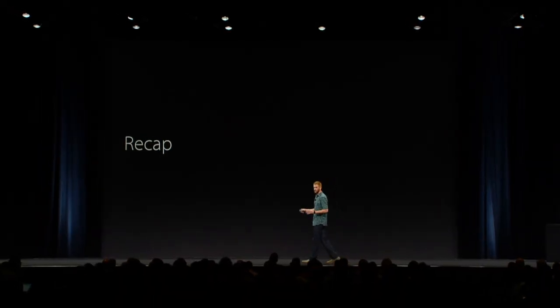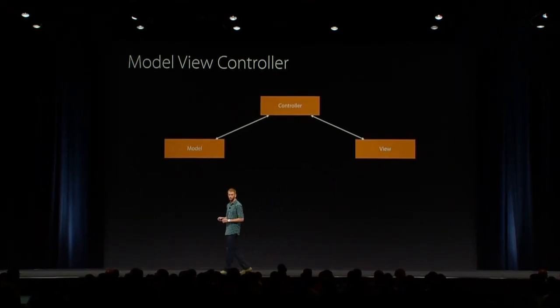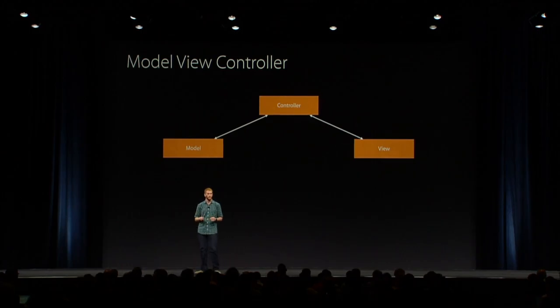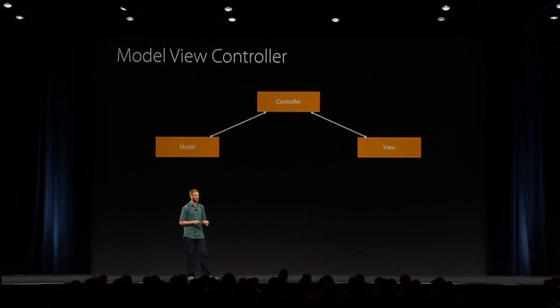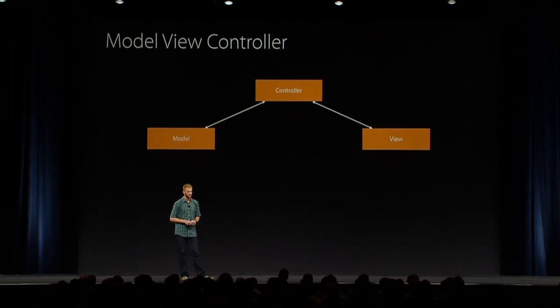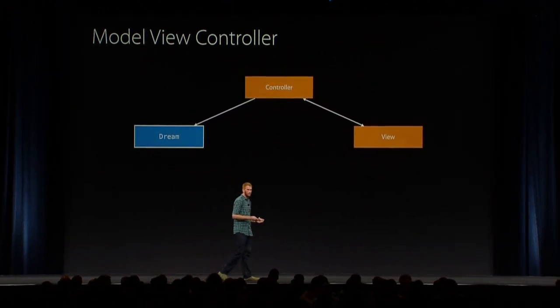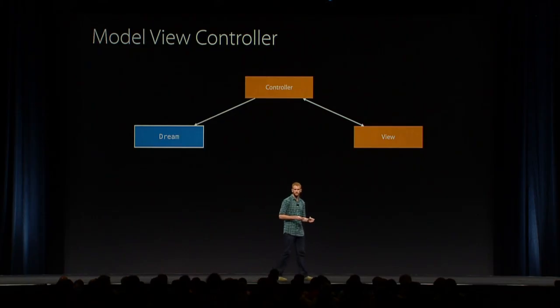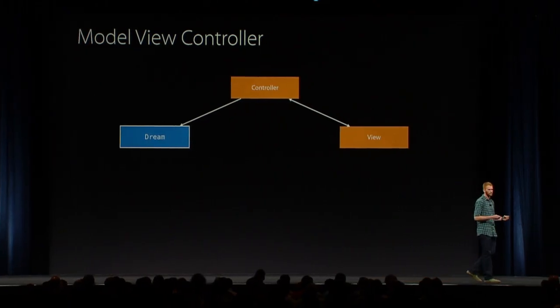OK, so we covered a lot today. And we started off with the goal of improving local reasoning in our application by introducing value types and protocols into our model view controller-based application. So how'd we do? Well, we started off by making our model have value semantics, by making the dream type a struct. And this makes it easier for us to locally reason about our code because there's no implicit sharing of our dream variables.